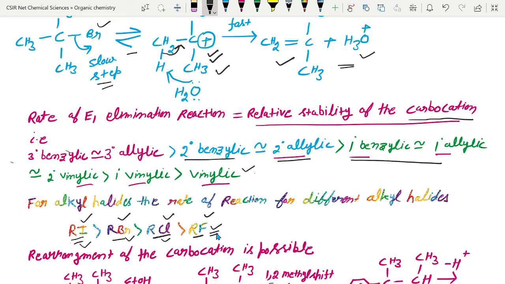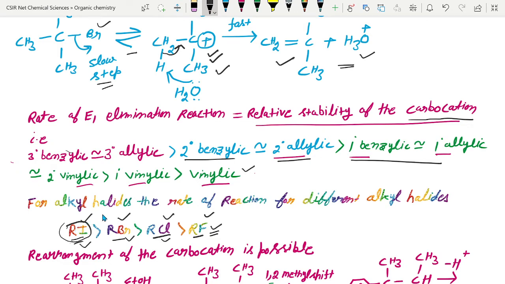So by another example you can see that when you move down in the periodic table, the halogen group size increases and the bond becomes weaker. So iodoalkyl halide will give the fastest rate of reaction for the E1 elimination.